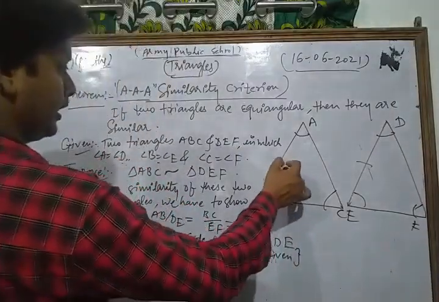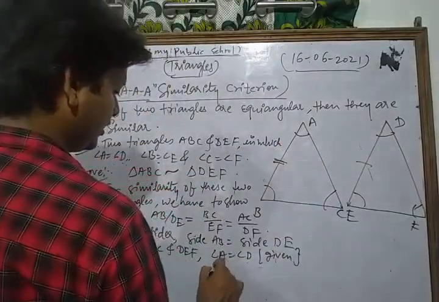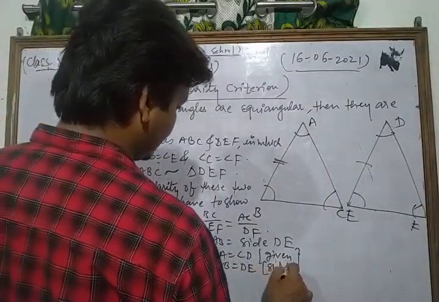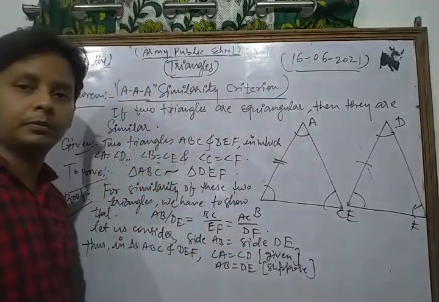AB is equal to DE, we have supposed that.